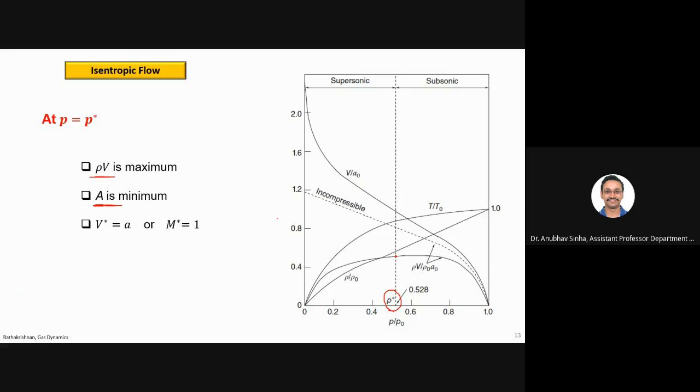And another interesting thing is that your velocity approaches the speed of sound, or M star, for this P star. We refer to other variables at this condition as star. So M star is equal to 1 here. That is one very important point for this P star. P star we basically call the critical pressure, which we'll talk about later.